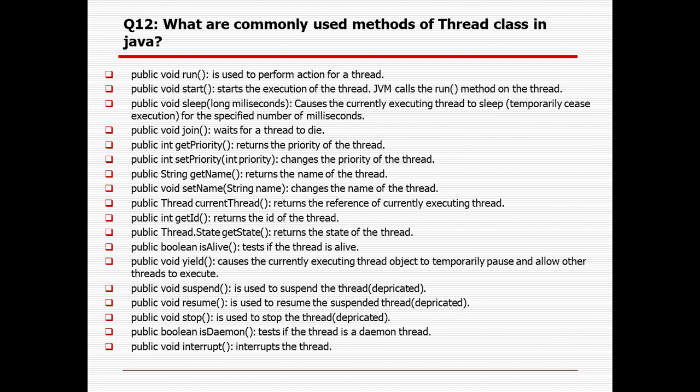Resume: after suspension, if we need to run it again, we need to resume it. Stop: if you want to stop a particular thread, you use stop, and it will be totally stopped. Using the isDaemon method, we can check whether a particular thread is a daemon or not. Using the interrupt method, we can interrupt any thread.